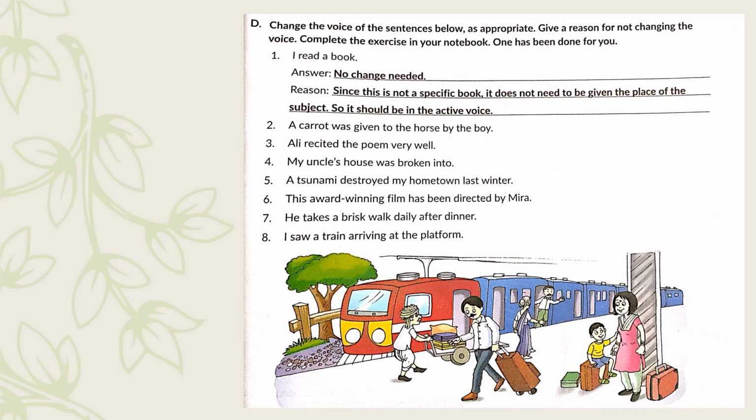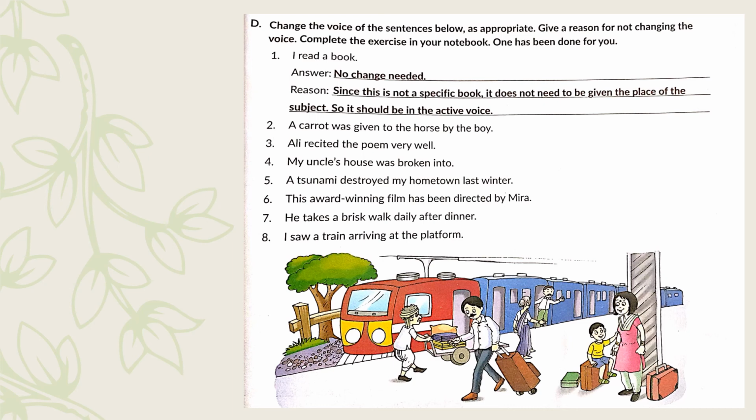One has been done. So what do you think is the meaning of change the voice of the sentence as appropriate? Remember, we have discussed the rules of active and passive voices: when a sentence should exist in active voice and when it should be changed into passive voice. If a sentence fulfills the requirement of being in that voice, no change is required. For example, see the first one. I read a book. No change is needed because we're not talking about any specific book, so we need not give it the place of a subject. It's a simple sentence, so let it remain in the active voice.